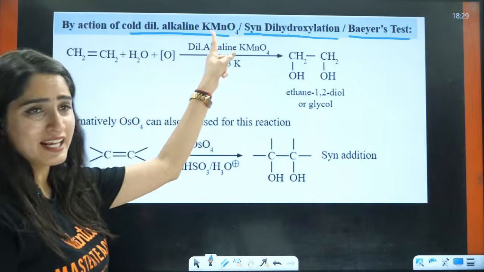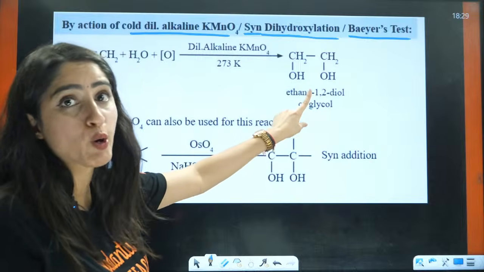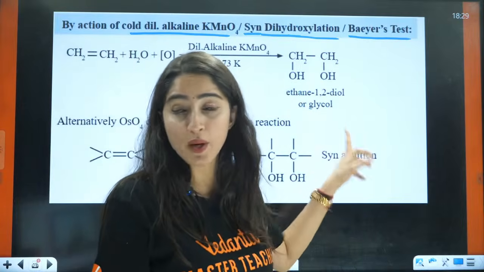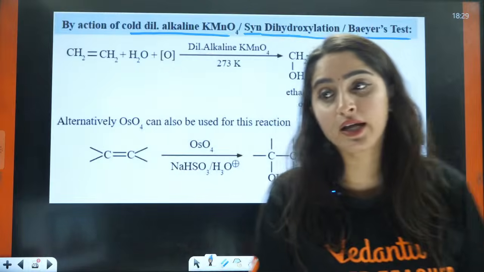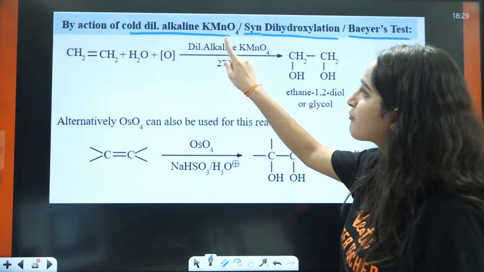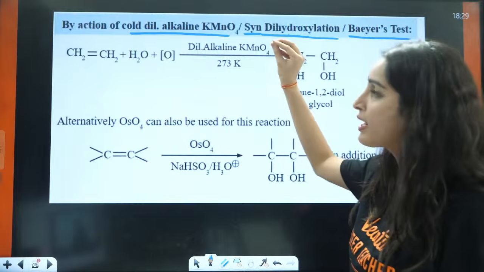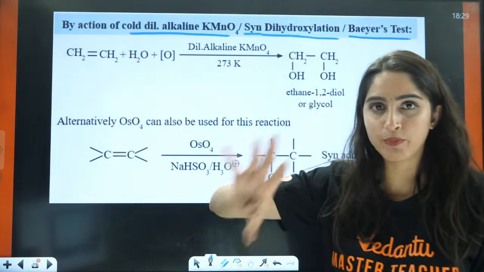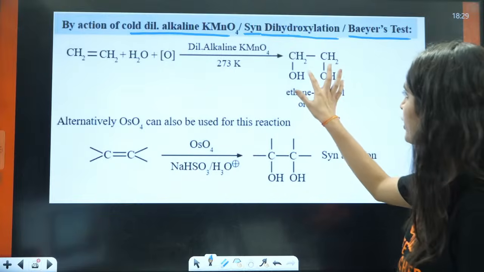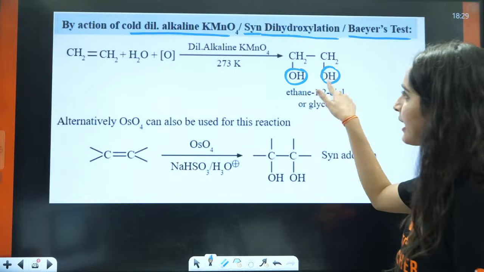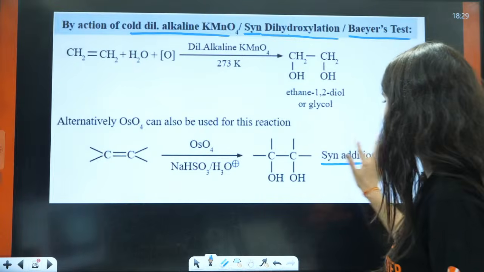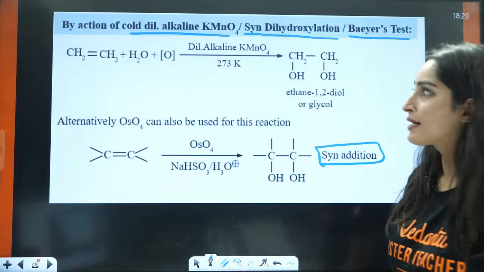So what are the reagents for syn addition? Very, very important concept, right? This is your JEE PYQ. That's why I'm telling you this is a very, very important, direct question. That is when you have dilute alkaline KMnO4 at 273 Kelvin. Here you will have syn addition. That means the OH groups are going to be on the same side, right? This is your syn addition.